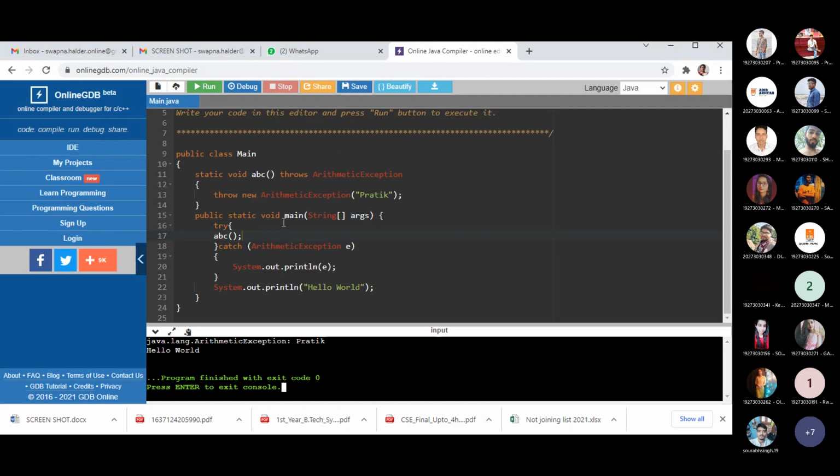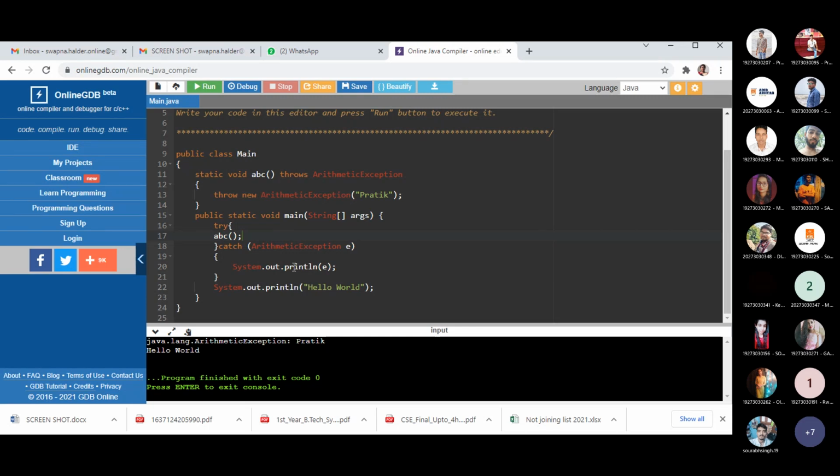And inside the main method, since this ABC method doesn't handle the exception which it creates, we need to examine it within the try block, because there is some exception and we know it by this throws keyword. So whenever this method is called, this instruction is enclosed within the try block. And if there is a try block, then there must be a corresponding catch block. The syntax is similar to the previous one, so I am not repeating it.